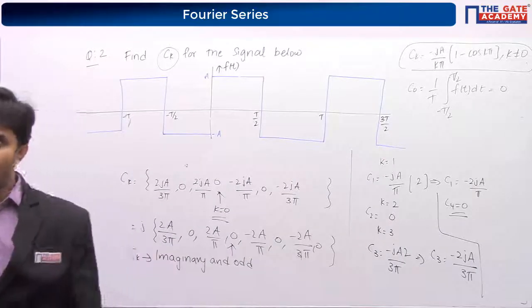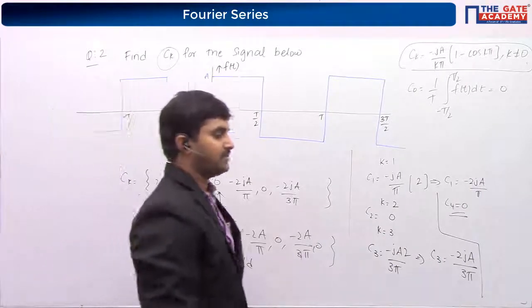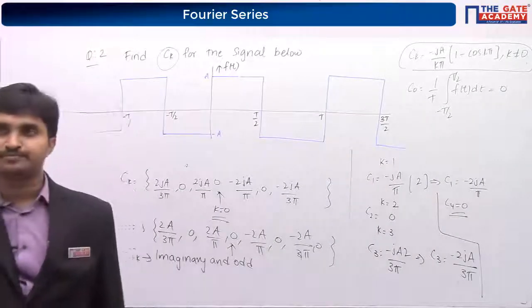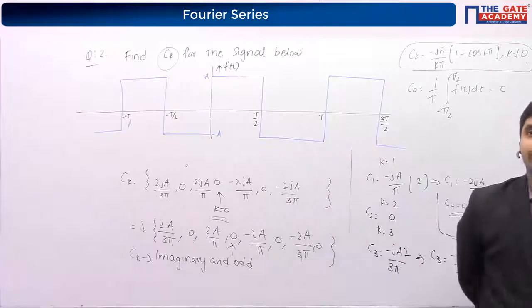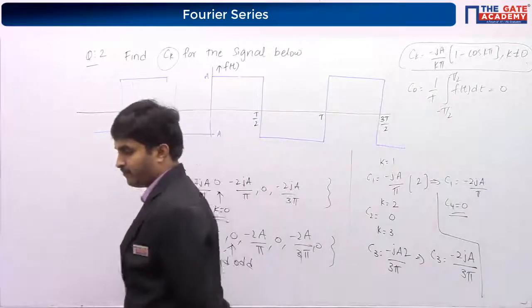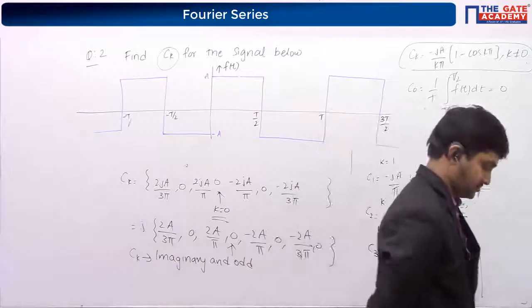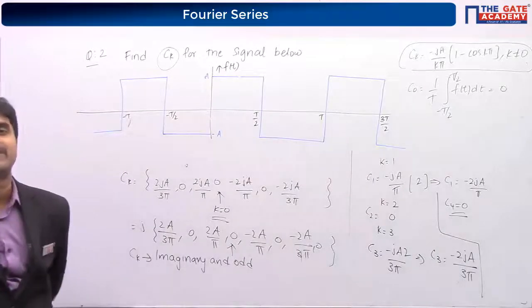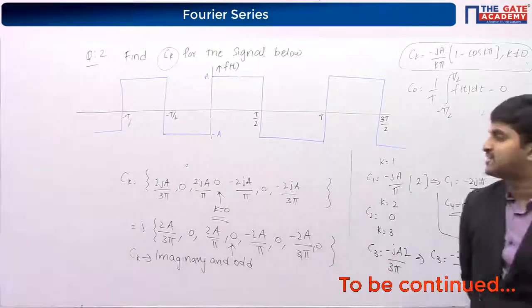Please keep a note and write down: if the signal f of t is real and odd, then the nature of ck is imaginary and odd.